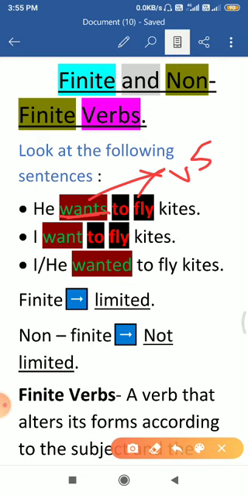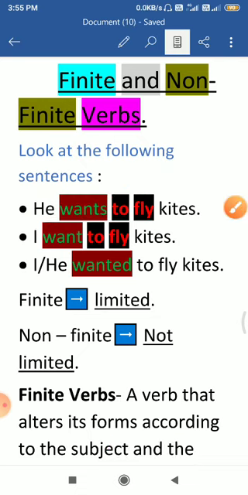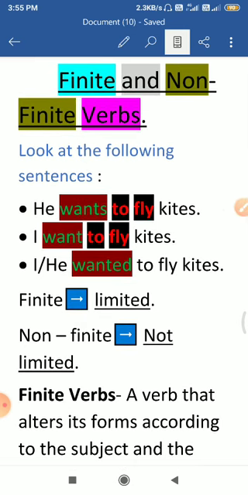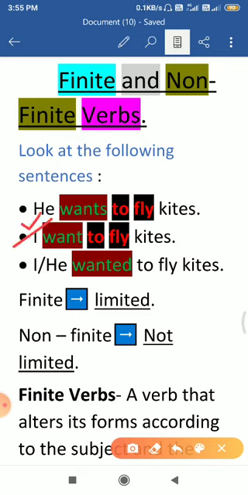And why is it in its fifth form? Because the subject is singular number, third person, he. With he, she, it, we generally use the fifth form of the verb in simple present tense. So this verb is forming the tense, and it is also restricted by the subject. In the next sentence we have changed the subject from he to I. So the verb has also changed its form. Want has changed from wants, the fifth form, to the first form.